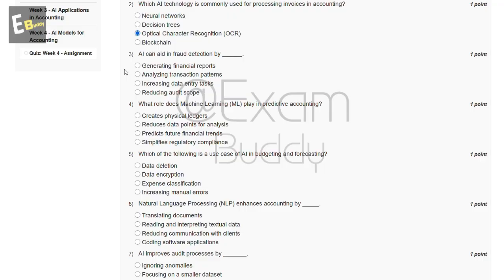Now the third question is, AI can aid in fraud detection by dash. These are the options: generating financial reports, analyzing transaction patterns, increasing data entry tasks, reducing audit scope. So the answer to the third question is B, analyzing transaction patterns.